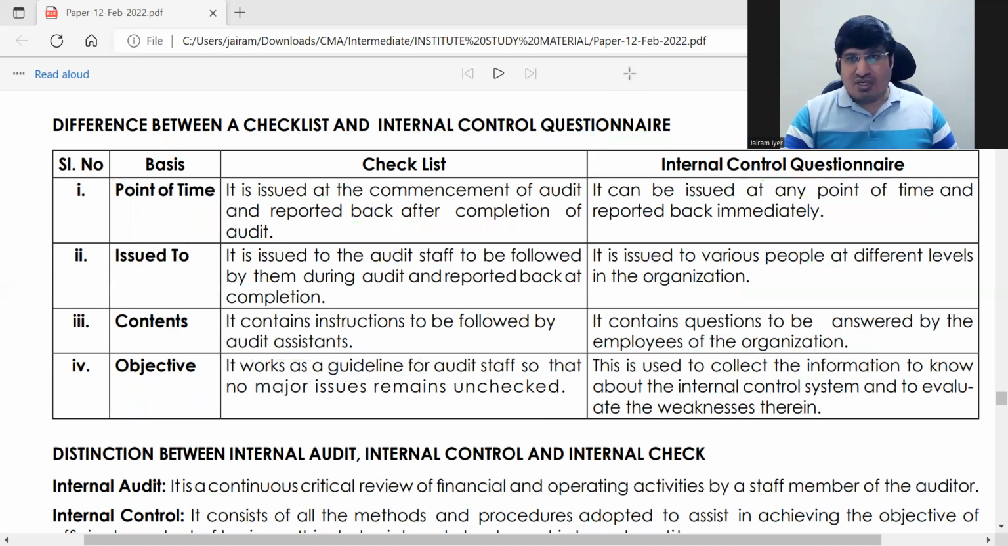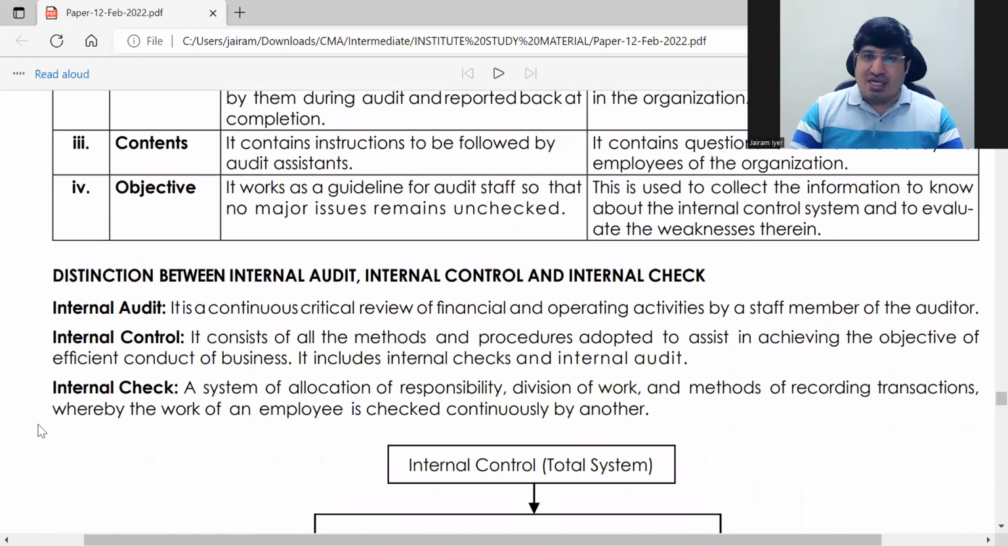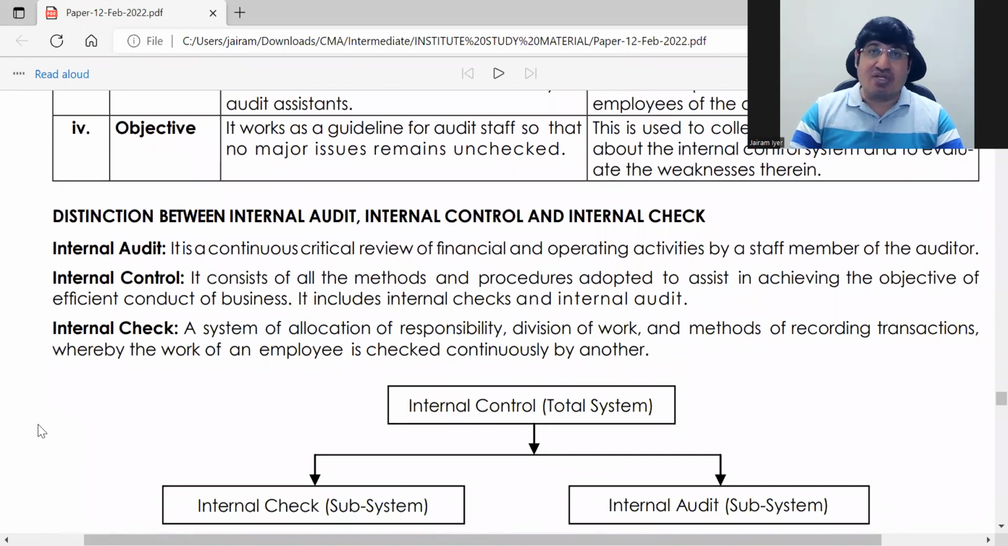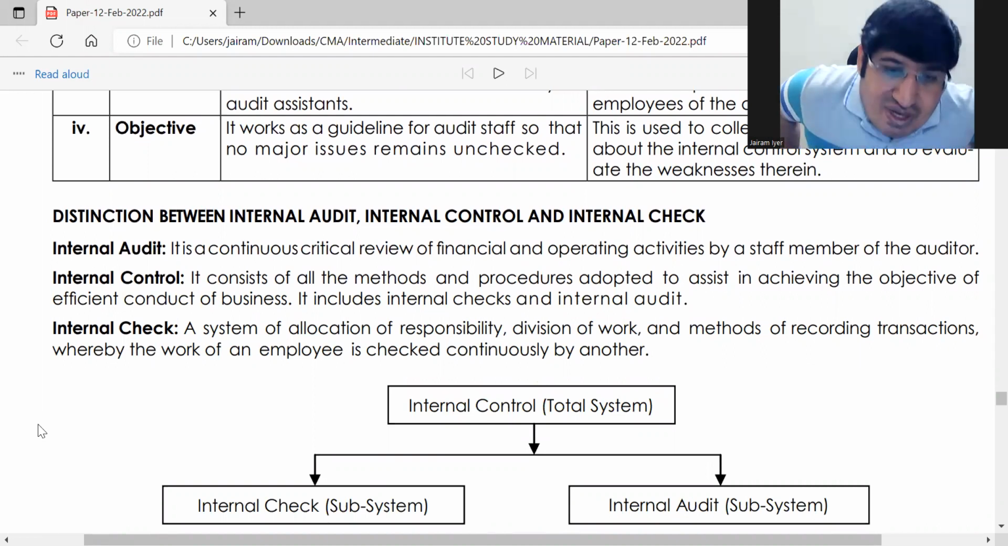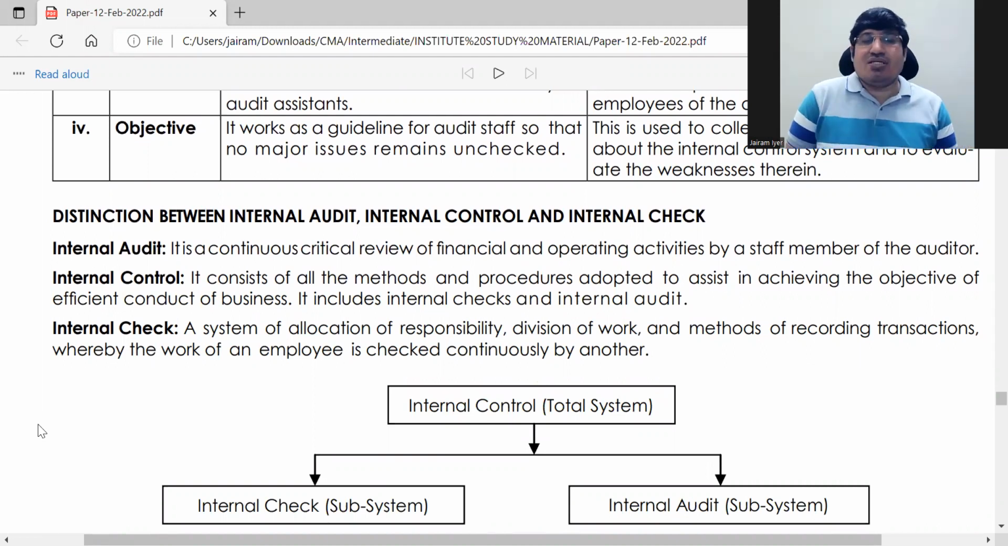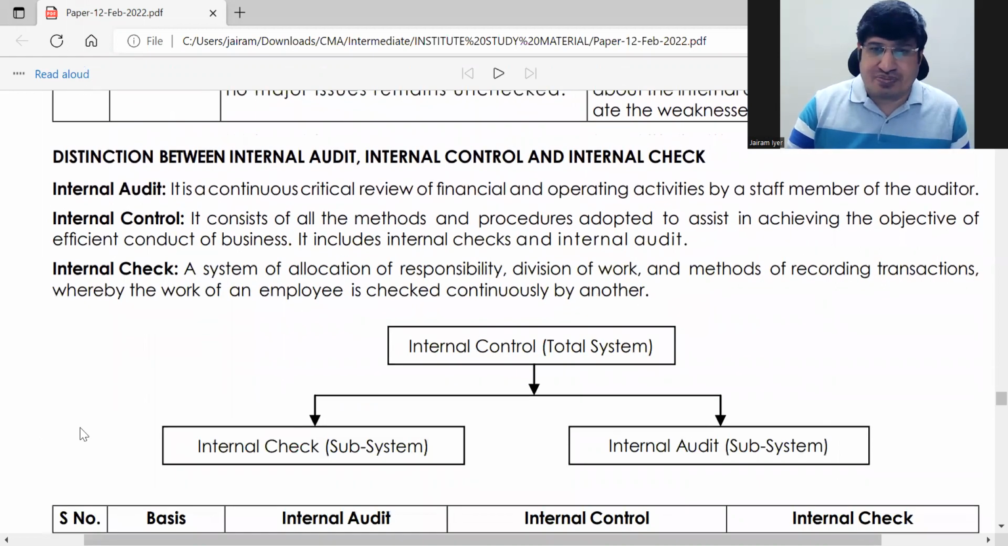So this is one good question. This chapter is very important: internal check, internal control, and internal audit. Lots of questions keep getting asked, and it has quite good relevance. So it is very, very important. Internal control, internal check, internal audit is a very important topic too.